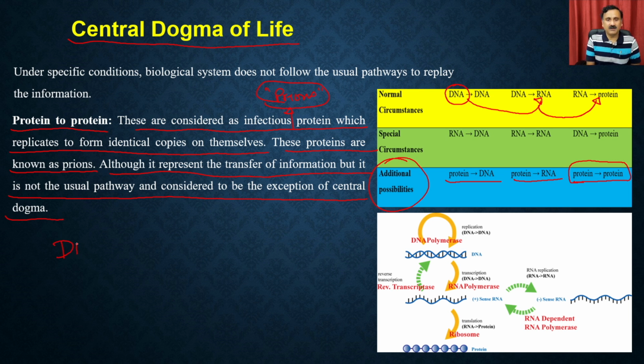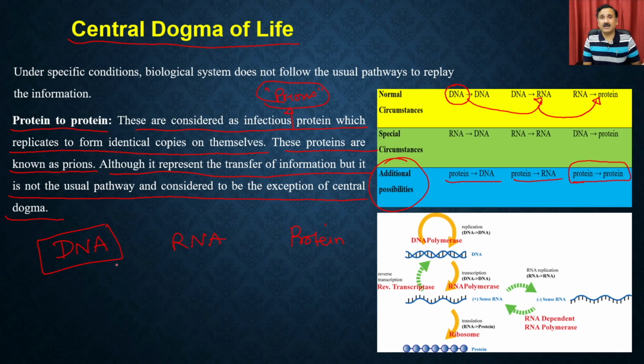Remember that when we were discussing DNA and RNA as well as protein, we said that DNA is a very stable molecule compared to RNA, because the DNA has a double helix structure and has deoxyribose sugar, which gives it more stability.